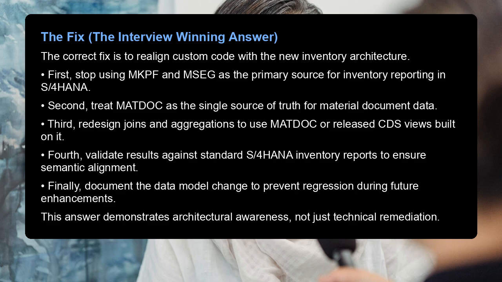First, stop using MKPF and MSEG as the primary source for inventory reporting in S/4HANA. Second, treat MATDOC as the single source of truth for material document data. Third, redesign joins and aggregations to use MATDOC or released CDS views built on it. Fourth, validate results against standard S/4HANA inventory reports to ensure semantic alignment. Finally, document the data model change to prevent regression during future enhancements. This answer demonstrates architectural awareness, not just technical remediation.